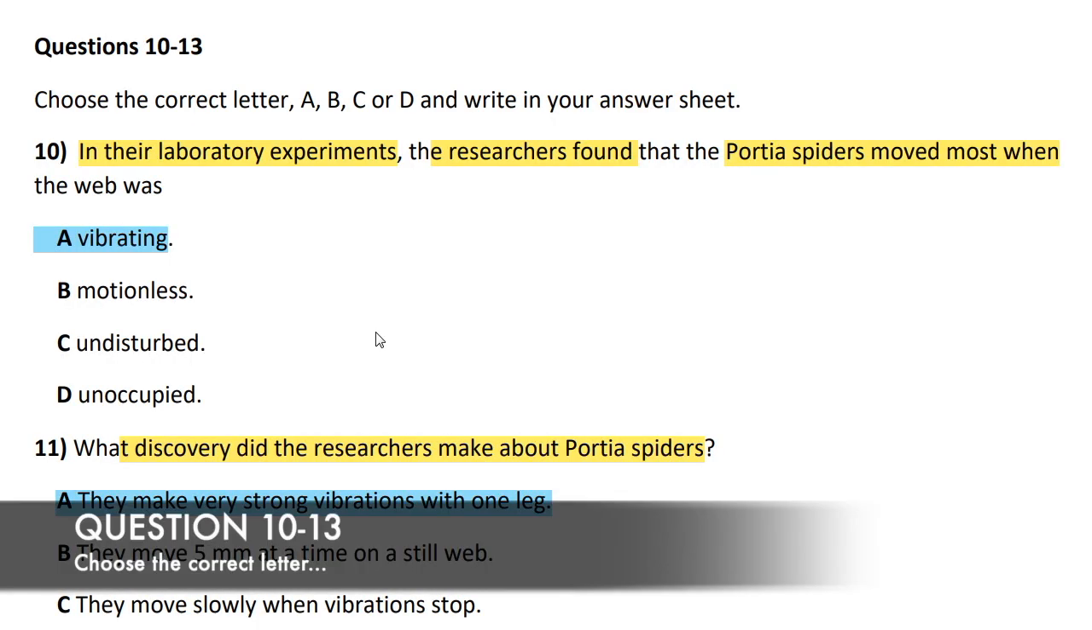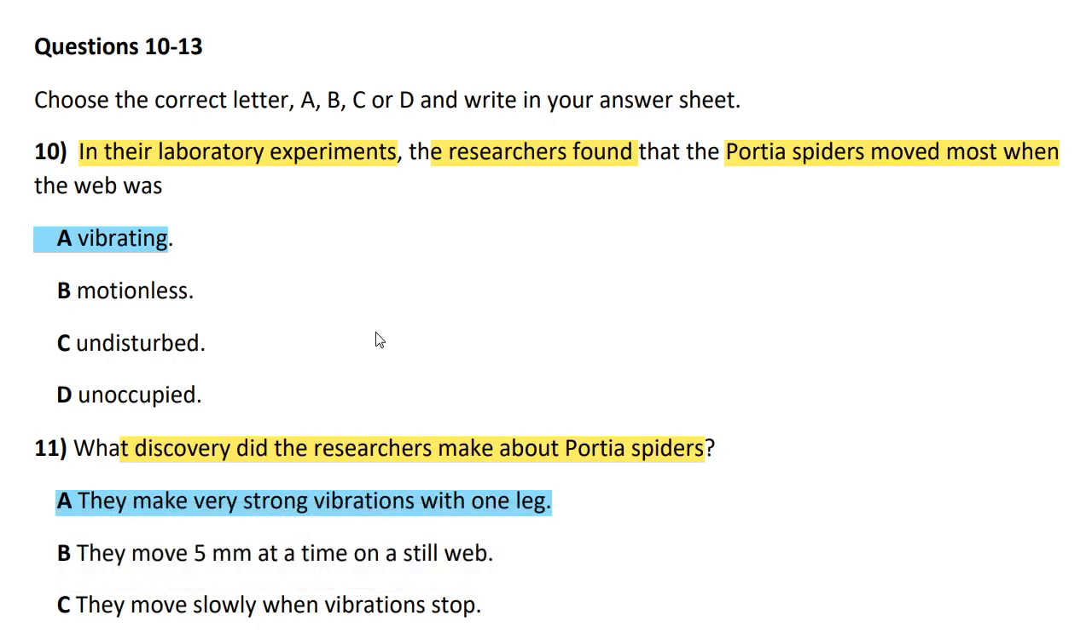Questions 10 to 13. Choose the correct letter. 10th. In their laboratory experiments, the researchers found that the pottery spiders moved most when the web was... Its answer is vibrating, A.